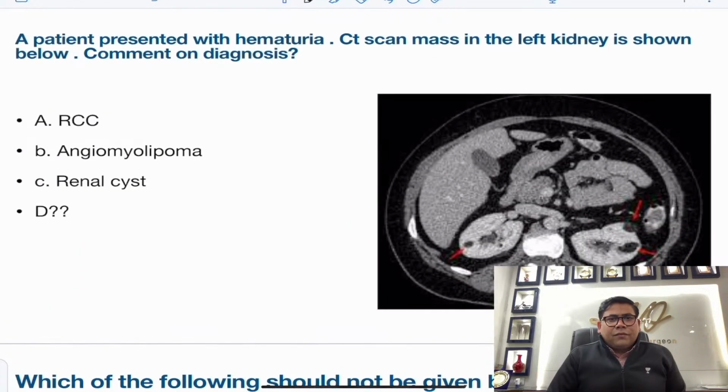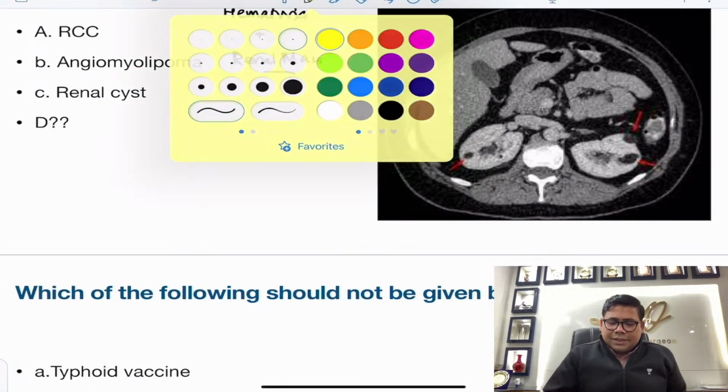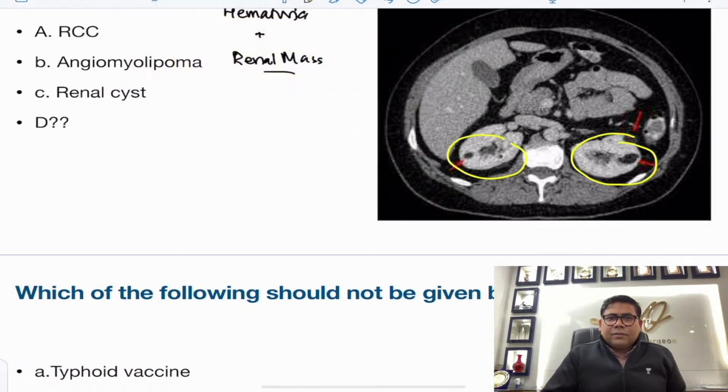Again, this is a patient with hematuria, with renal mass, and then if you see, this mass is having a distinct orientation on a CT scan. So this is a left sided renal mass with different orientation.